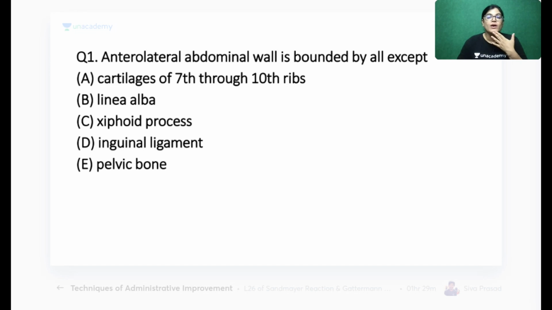Anterolateral abdominal wall is bounded by all of the following except. Option A, cartilages of 7th to 10th ribs; linea alba; xiphoid process; inguinal ligament and pelvic wall. According to you, which is the correct answer? Your time begins now.